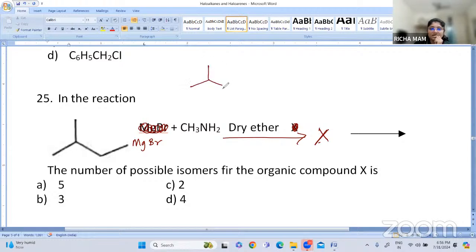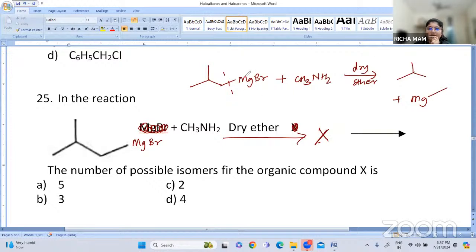When the MgBr compound reacts with methyl amine in the presence of dry ether, the Mg bond breaks and it forms an isopropyl. The Mg is MgBr, and in the compound CH3NH, the nitrogen will attack here, so it will be NHCH3.